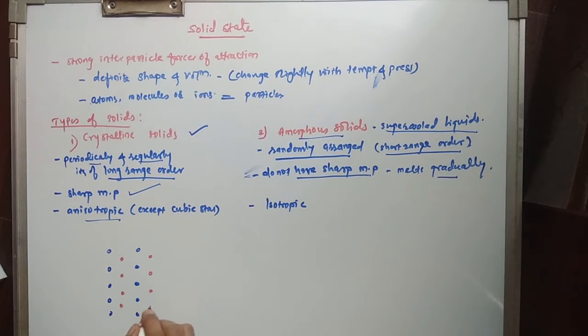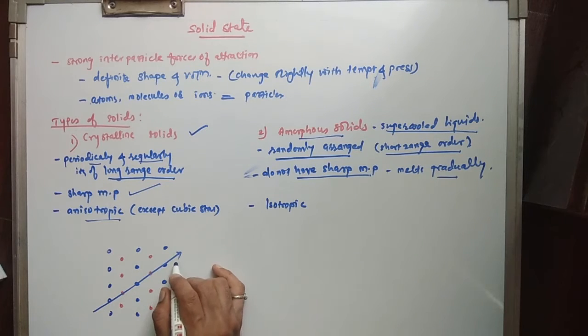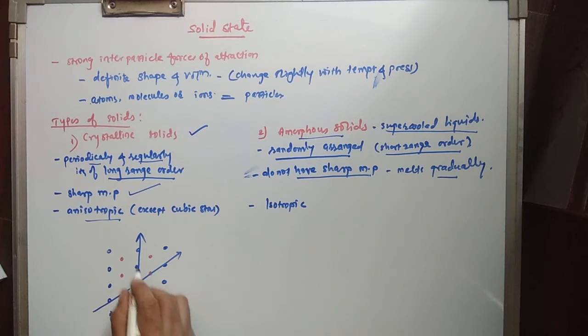If we measure a particular property like refractive index in this direction, the value will be different because of different particles in this direction. And if we measure the property in another direction, the property will be different. This is anisotropy.